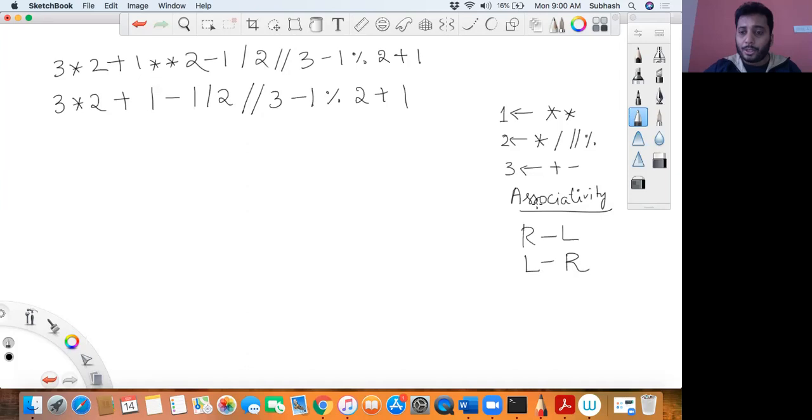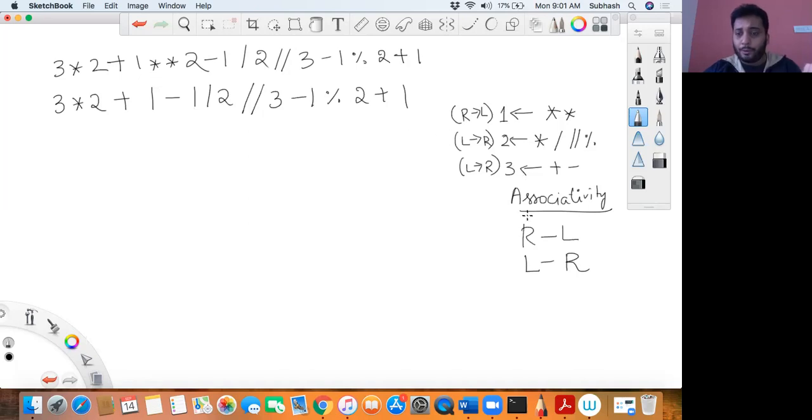The associativity rule tells you, whenever you have an expression that contains multiple operators with the same priority, which one should I evaluate first among all these? All these operators will follow left to right associativity. Even this will follow left to right associativity, and this will follow right to left associativity. It means that if I have an expression with multiple operators having the same priority, then whichever comes first must be evaluated first, whichever comes first from left to right.